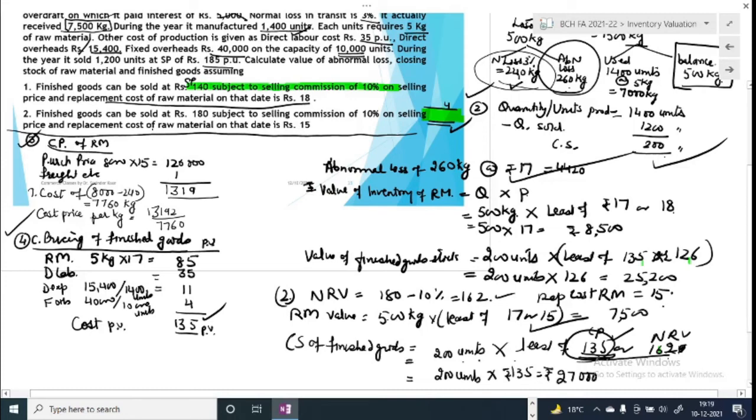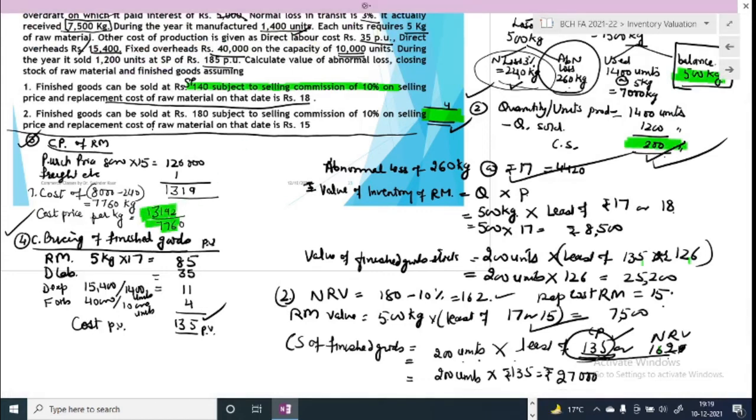So this is how inventories of raw material and finished goods are measured. So you measure, number one, inventory quantity, quantity of closing stock, quantity of raw material left with you, closing stock left with you. Then you measure the cost price per unit, which in the present case is 17 rupees.